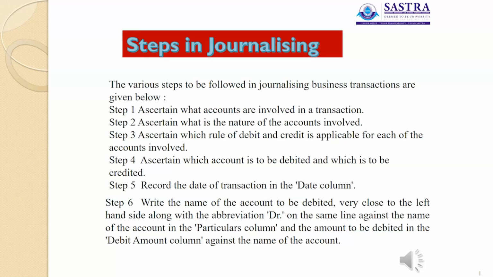Cash is a real account. What is the rule of real account? Debit what comes in, credit what goes out. Here cash goes out of the business, so that is to be credited. That is the third step. So we have to apply the rule of debit or credit. Then the fourth step is to ascertain which account is to be debited and which account is to be credited. Here salary account is to be debited and cash account is to be credited.